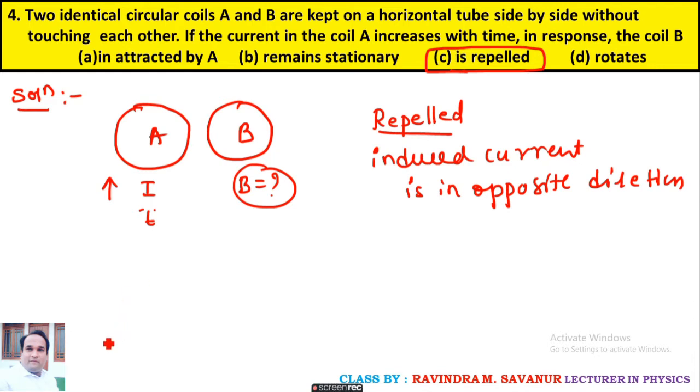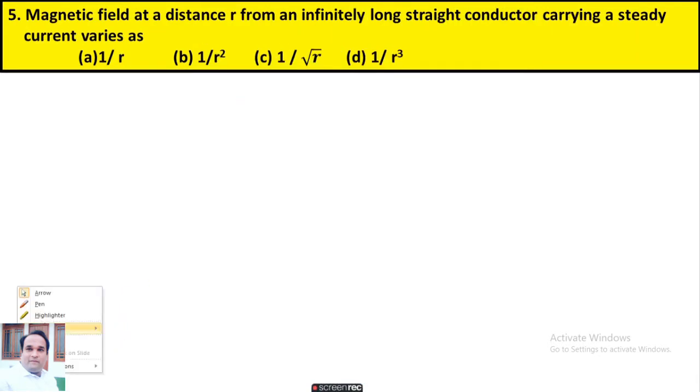Move on to the next question. In question number 5, the magnetic field at a distance r from an infinitely long straight conductor carrying steady current is, in the given four options, what is the relation between the magnetic field and the distance?